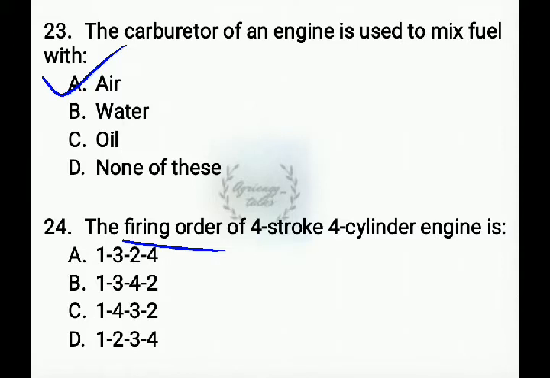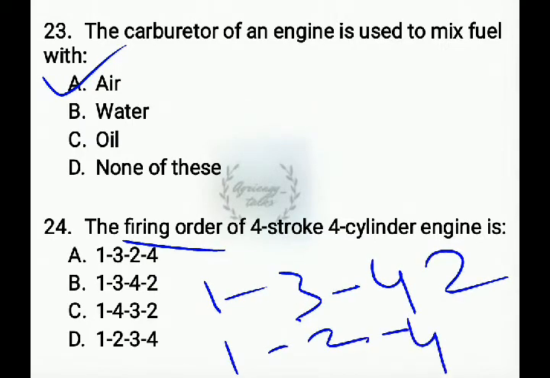For a 4 stroke 4 cylinder engine, the sequence of power strokes is 1 3 4 2 or 1 2 4 3. This is the sequence in which power strokes occur. It is nothing but the firing order. Here the correct option is 1 3 4 2, in the case of 4 stroke 4 cylinder.